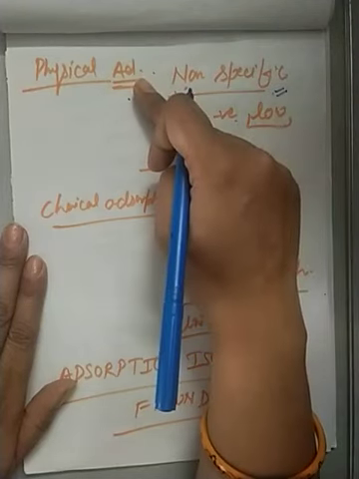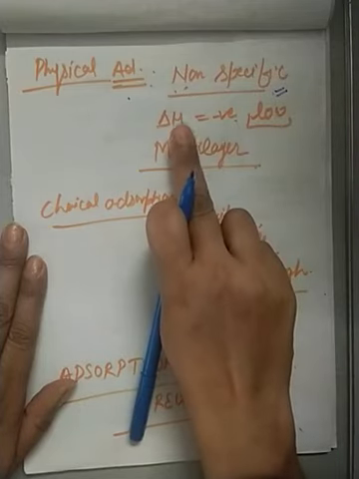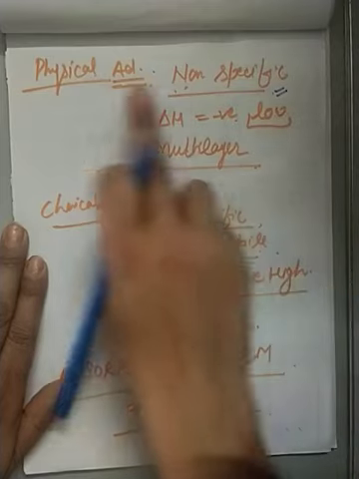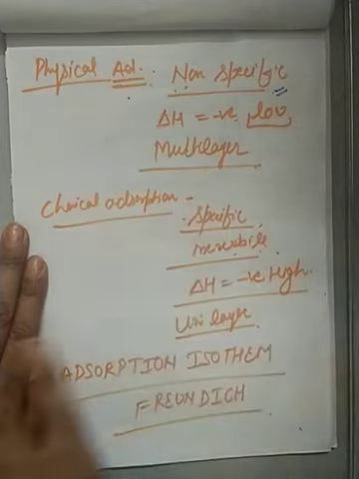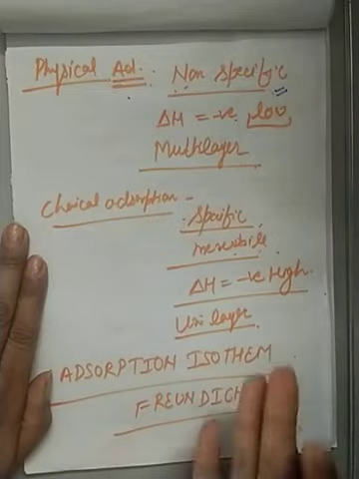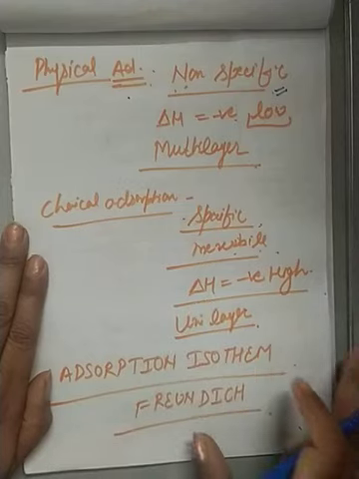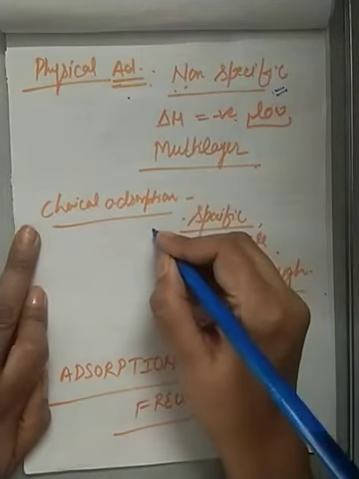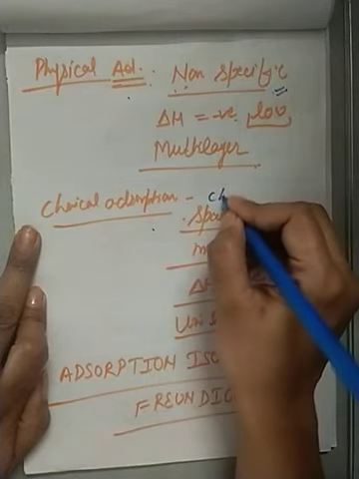During the physical adsorption, energy is released, that means it is an exothermic process, but the value of delta H is very low. Physical adsorption is multi-layer, that means once a gas is occupied on the surface, then one more layer of the gas can be formed by the help of the van der Waals forces. So it is called physical adsorption, not chemical adsorption, as during the chemical adsorption, chemical bonds form.